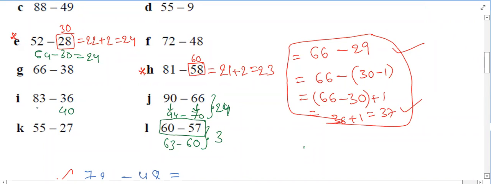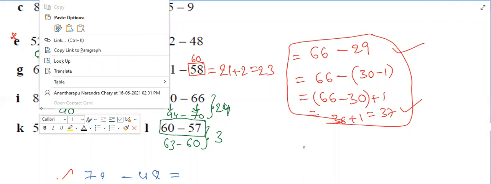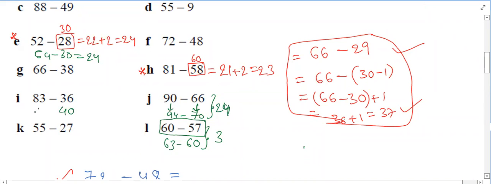And 83 will turn into 87. 36 is added by 4 means 83 also will be added by the same 4 only. Yes, sir. The answer is 47.